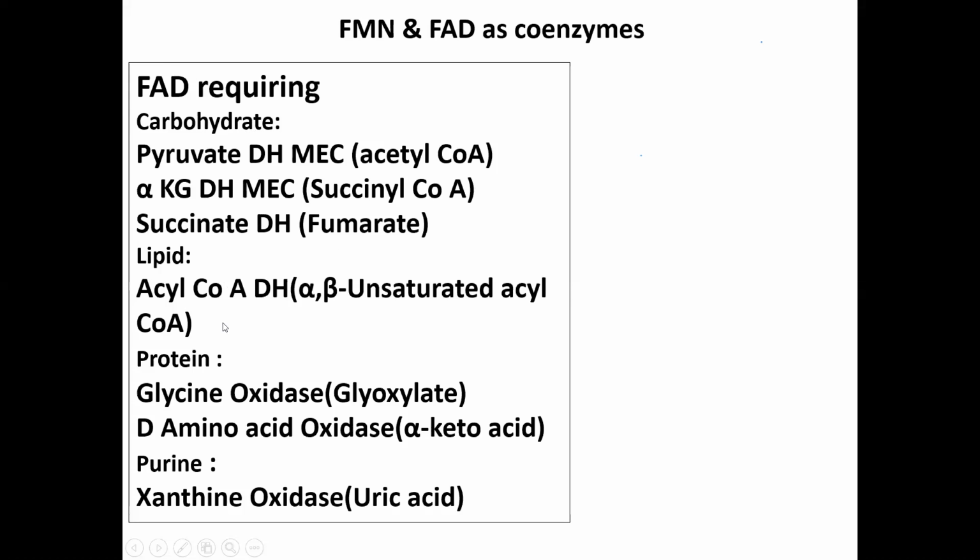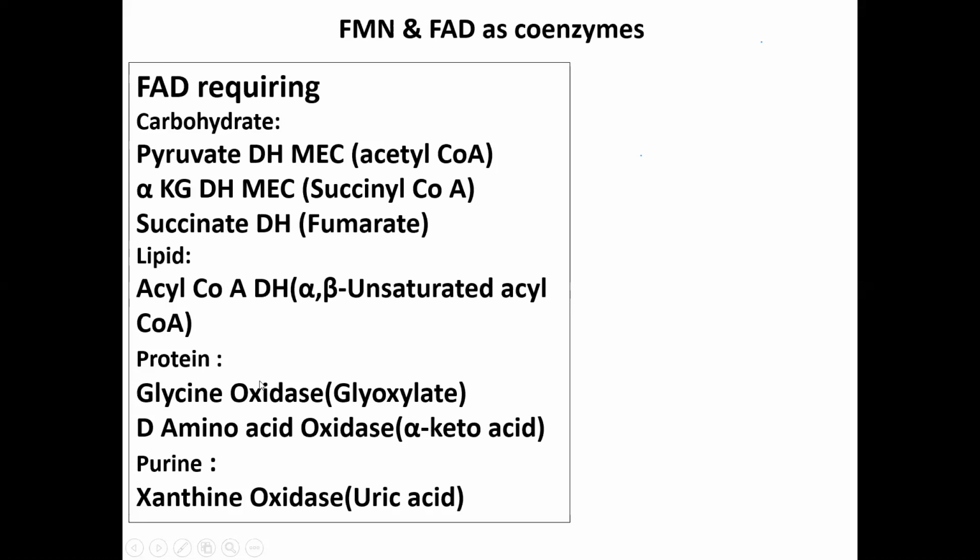So another enzyme of lipid metabolism, beta oxidation. If you remember, acyl CoA dehydrogenase is an enzyme that will convert this acyl CoA into alpha beta unsaturated acyl CoA. The enzyme needs FAD as a coenzyme. 2 ATP बनाए थे हमने यहाँ पे, और 1.5 ATP बनाया था in this reaction in beta oxidation of fatty acid.